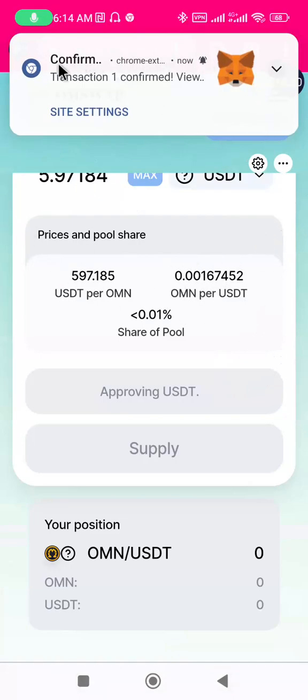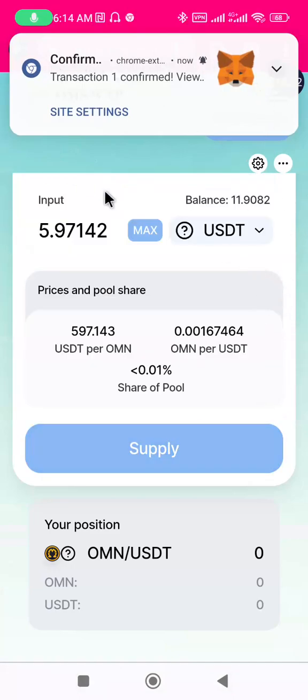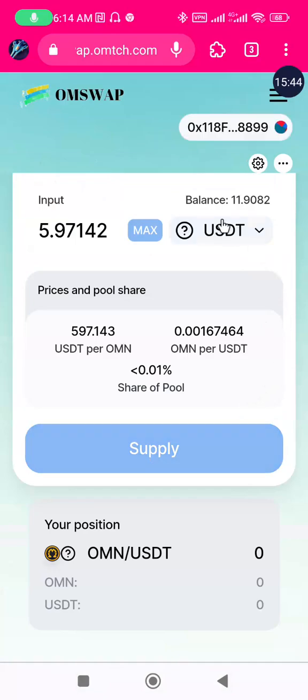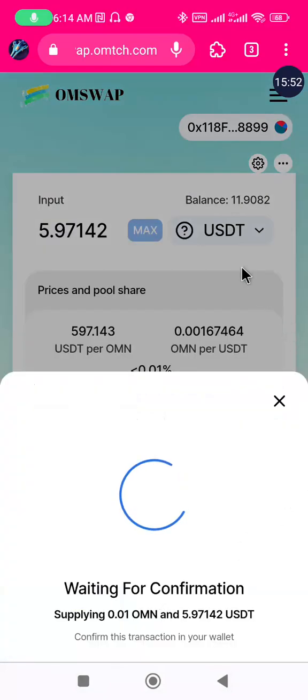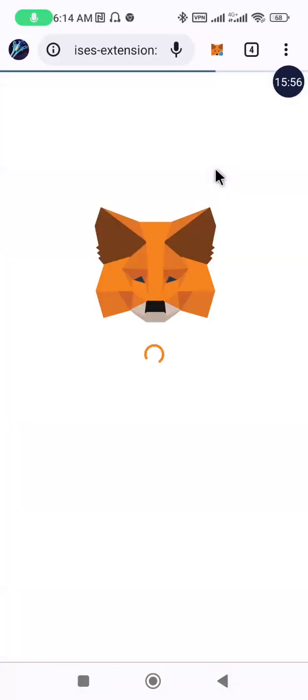So it has been confirmed. So once you approve, then once the approve is confirmed, you supply. Click on the supply button, confirm supply button, then you confirm the transaction on your Metamask.